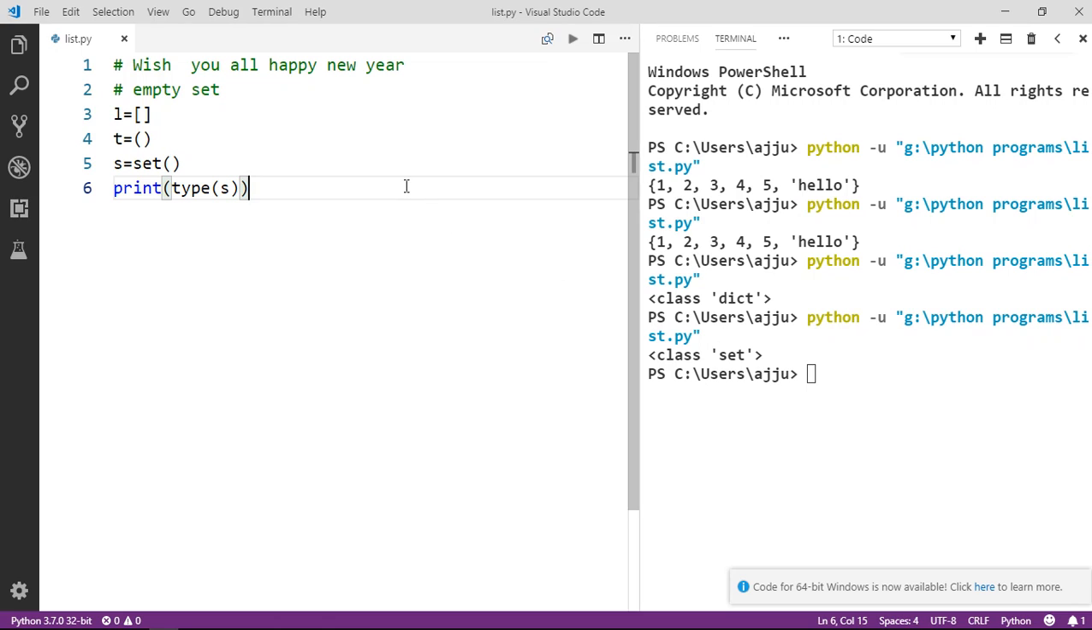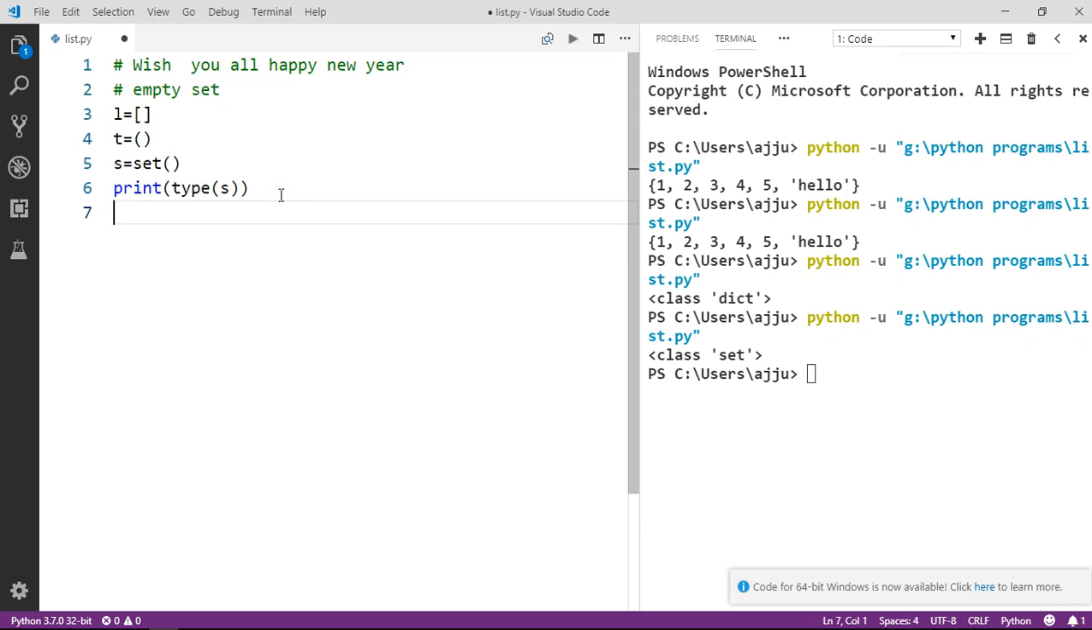Okay. So guys, whenever anyone asks you how to create an empty set, don't say the simple curly braces. Okay, then guys, we need to call the set function. First point is this: if you want to create an empty set, then we need to use the set function.